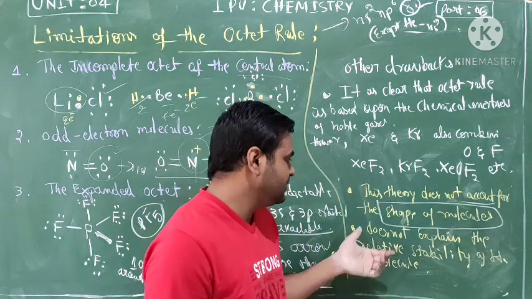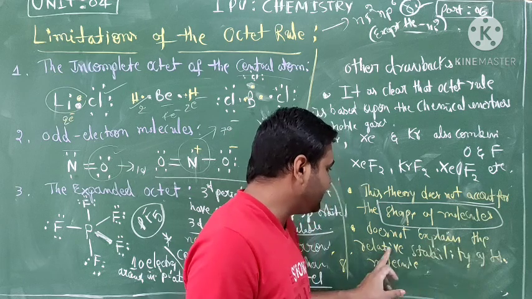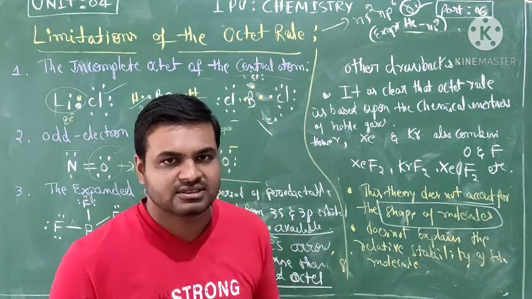Okay, clear? So one more point is that it doesn't explain the relative stability of molecules.